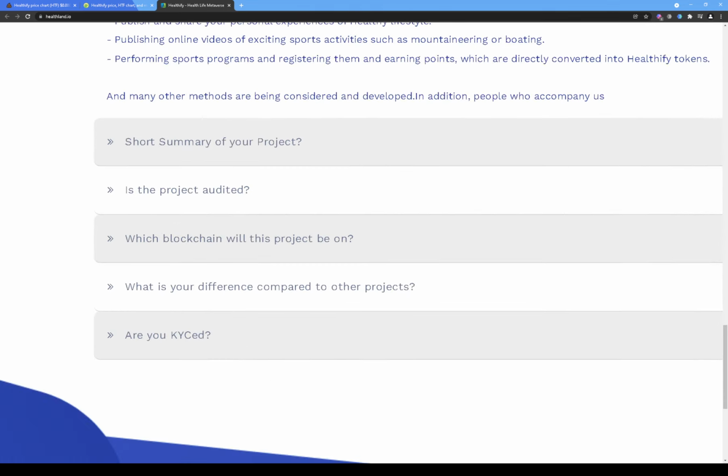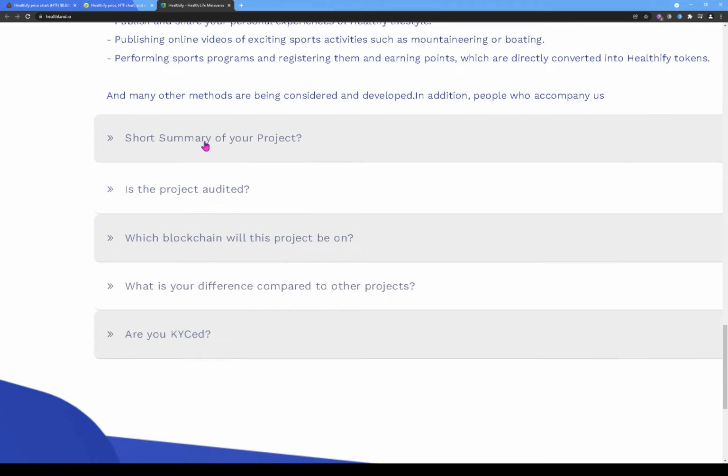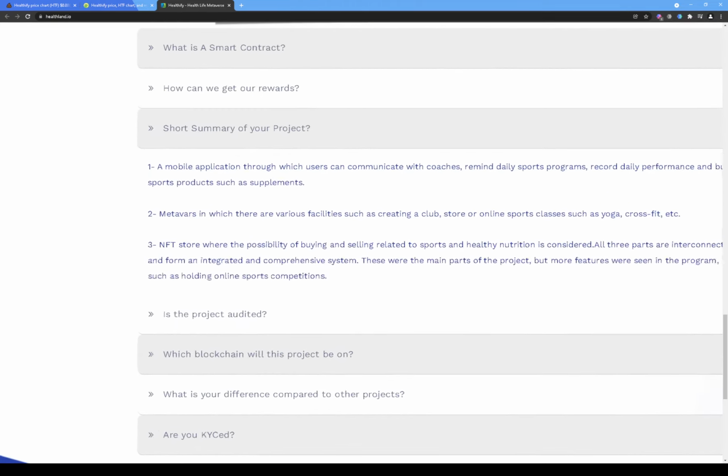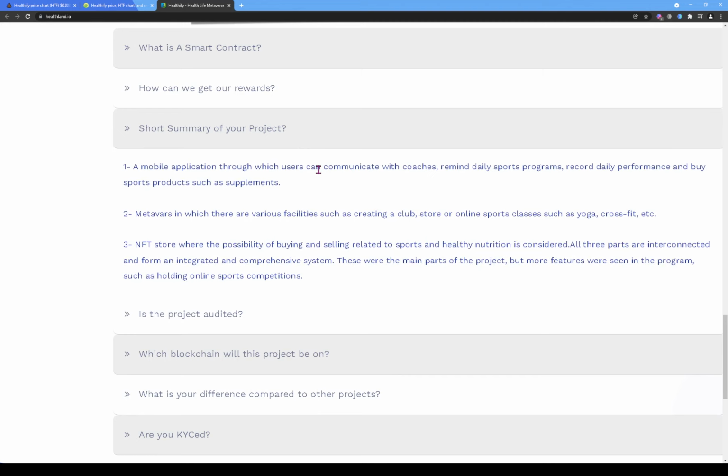All right, so it says short summary of your project. So it says a mobile application through which users can communicate with coaches, remind daily sports programs, record daily performance, and buy sports products such as supplements. All right, so that's gonna be their utility. I think it's gonna be based around an app where you can communicate with coaches, get reminded of daily sports programs, record your daily performance and buy different types of sports products.